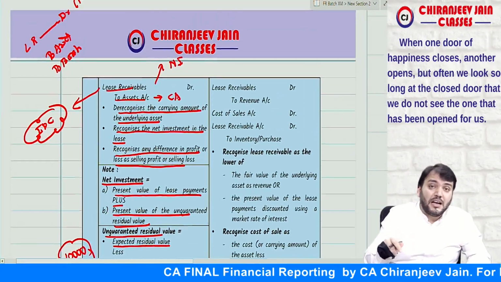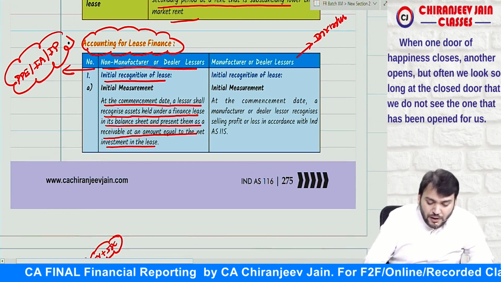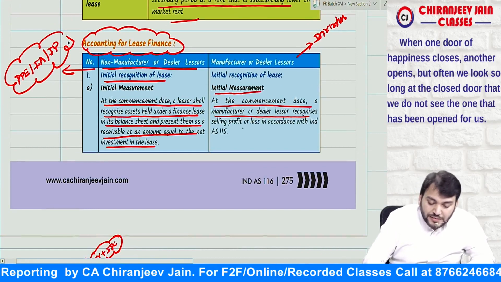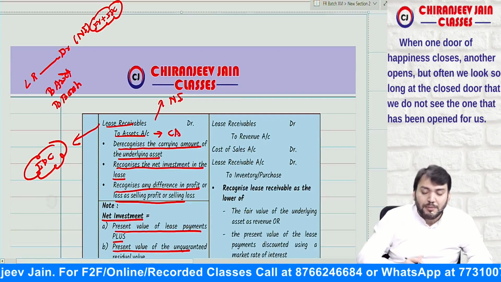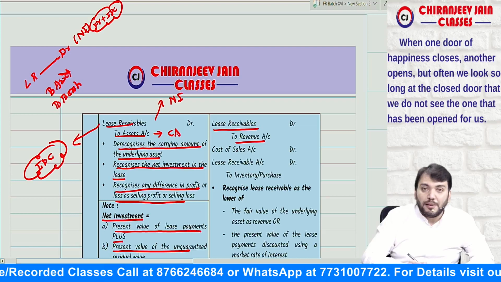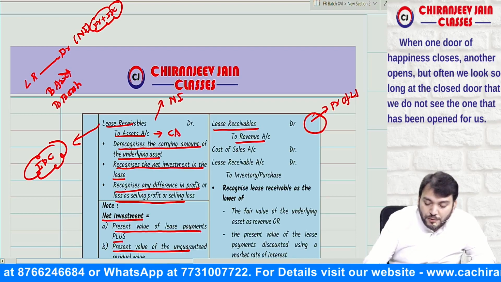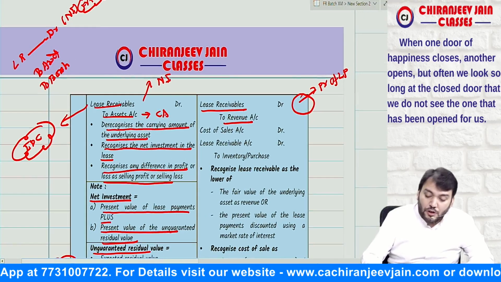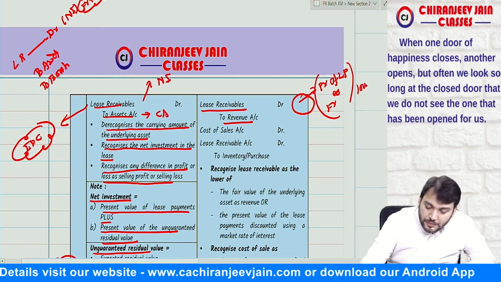Now, if the lessor is a manufacturer or dealer, then what journal entry? What Ind AS 116 says, at the commencement date, the manufacturer or dealer recognizes selling profit or loss in accordance with Ind AS 115. In accordance with Ind AS 115 means we will pass one journal entry: lease receivable to revenue, and this will be equal to present value of lease payment discounted at market rate of interest, or fair value, whichever is lower.